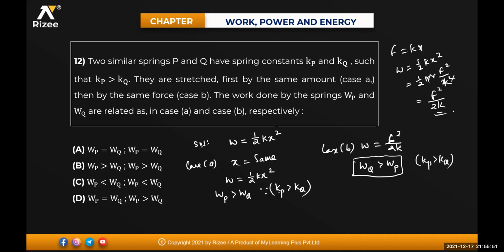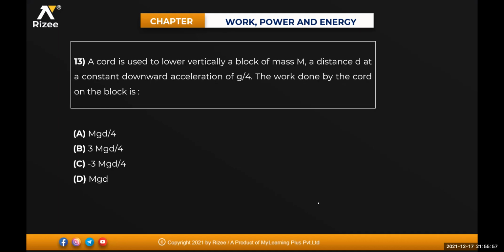So what will be the answer? Work done by the P will be greater than the work done by Q. First option, second option. Next one.